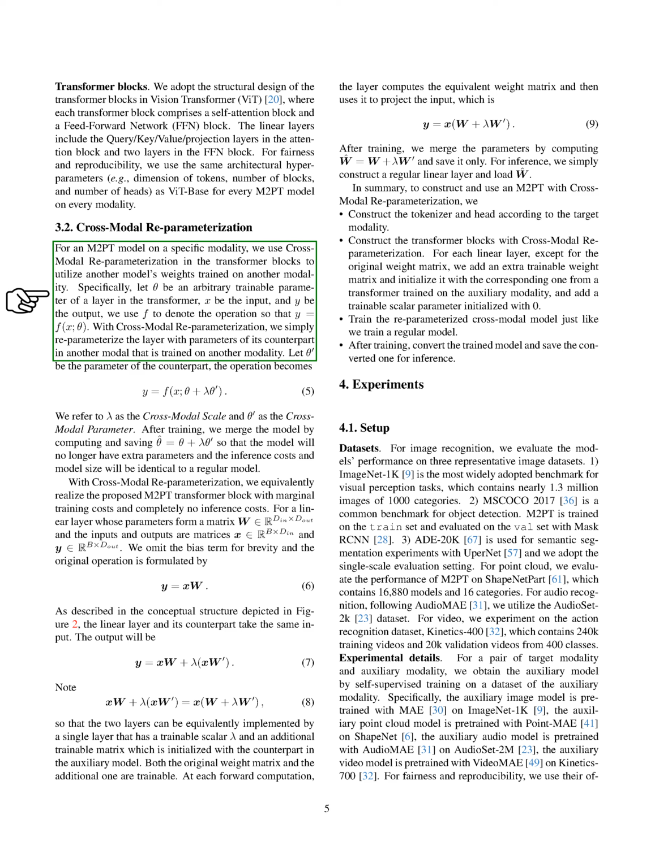Here's how it works. Every model has layers that process input data, like a sound or an image, and produce output data. These layers have parameters, which are like dials that can be tuned to get the best performance. Normally, these parameters are adjusted through training. But with cross-modal reparameterization, we take the tuned parameters from a model trained on one type of data, say, images, and use them to adjust the parameters of a model being trained on another type of data, like audio.